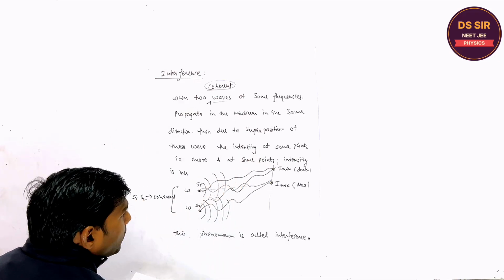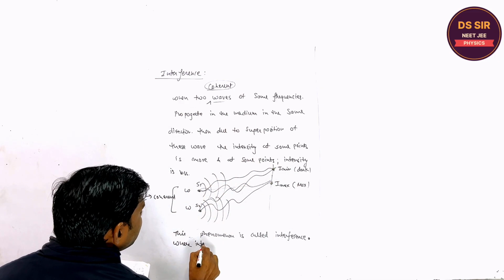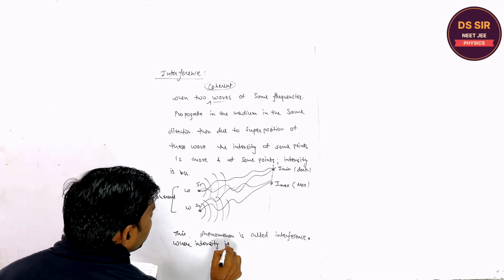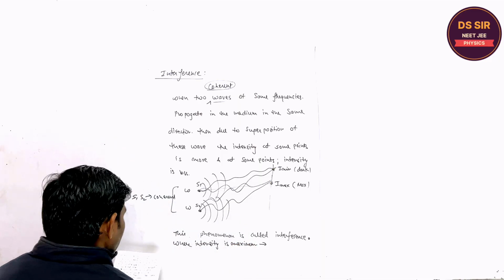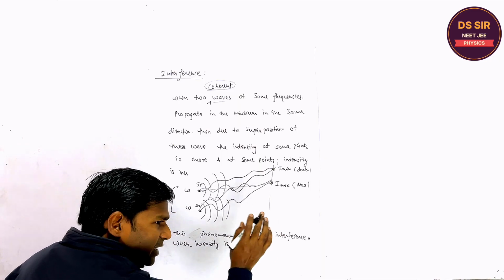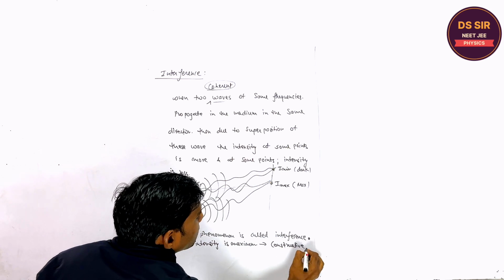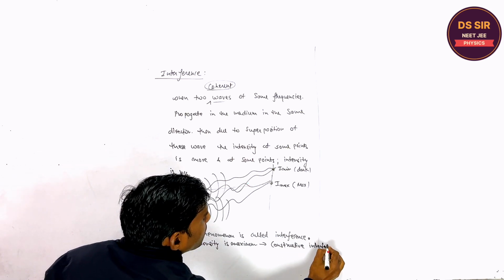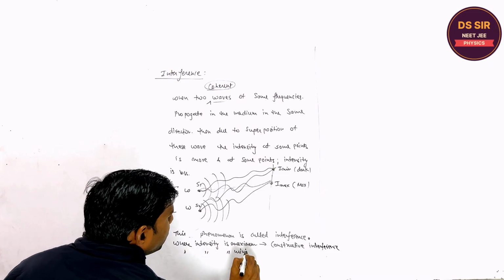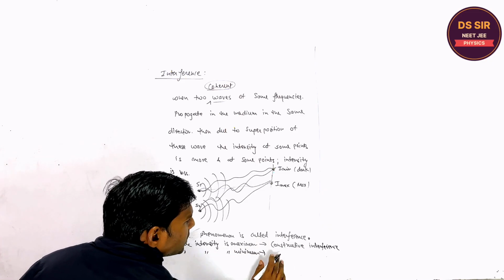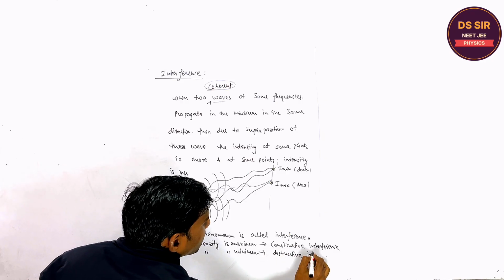Where the intensity is maximum, the interference at that point is called constructive interference. Is it clear or not? And where the intensity is minimum, the interference is called destructive interference.